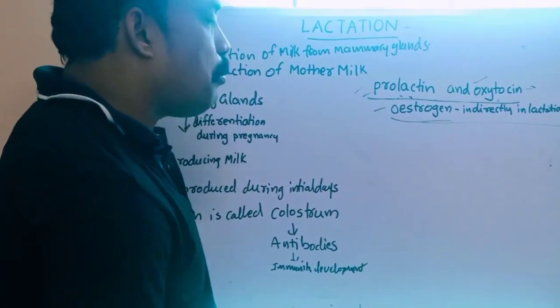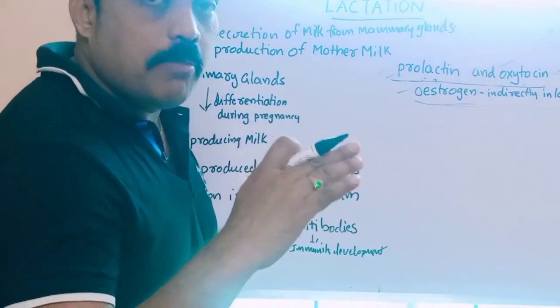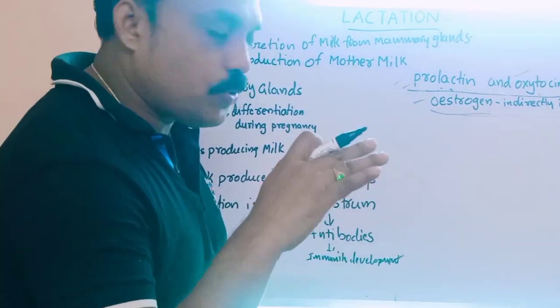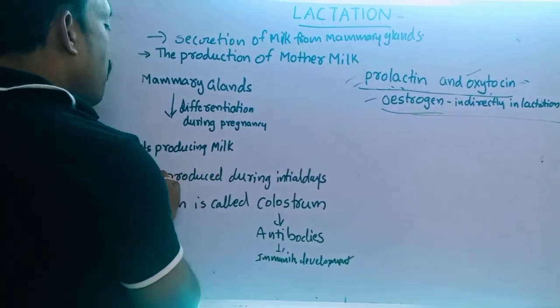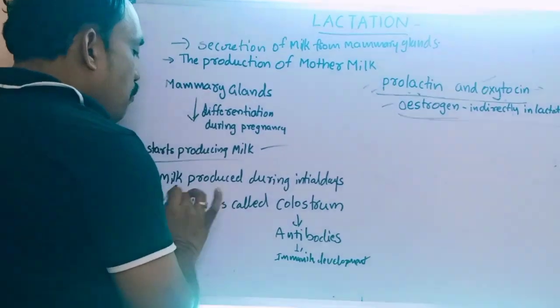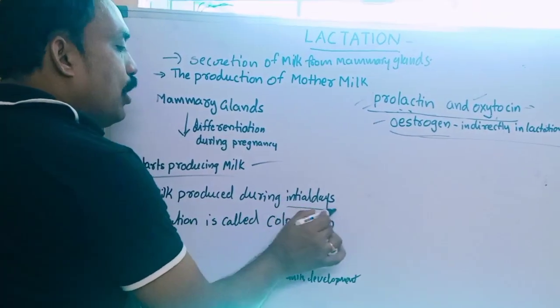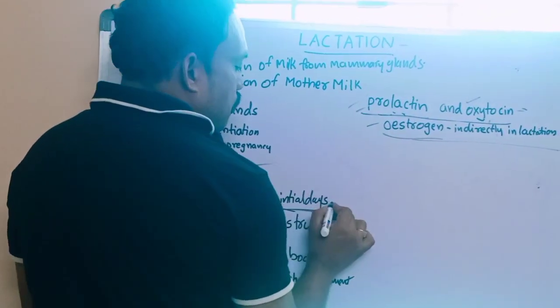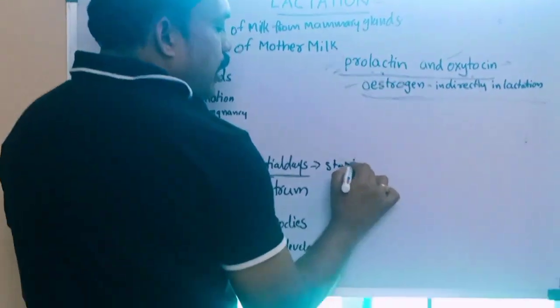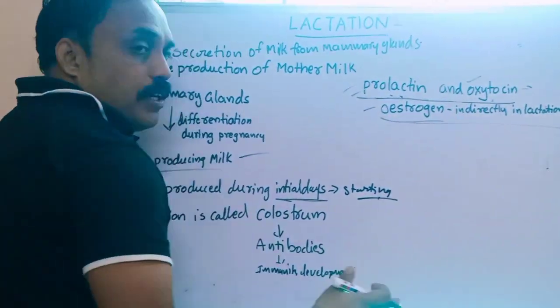In lactation, after the mammary glands differentiate, they produce milk, starting from the initial days after delivery.